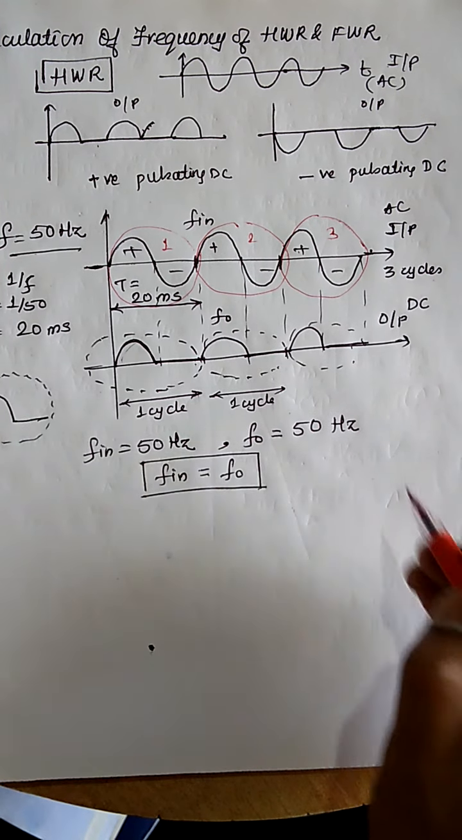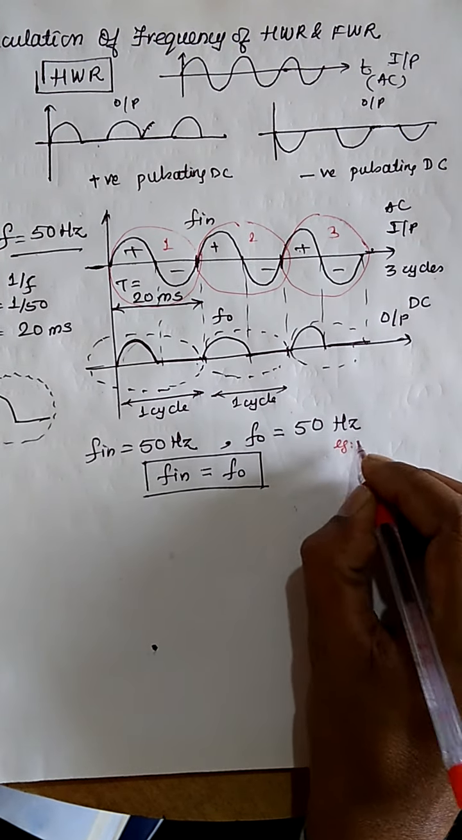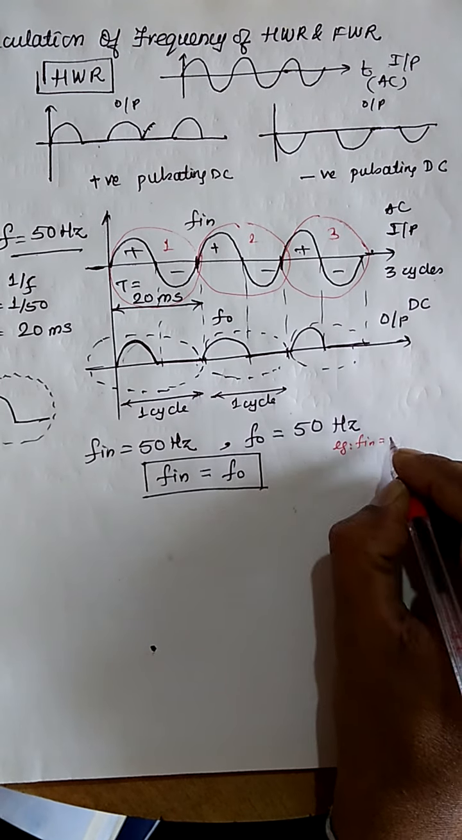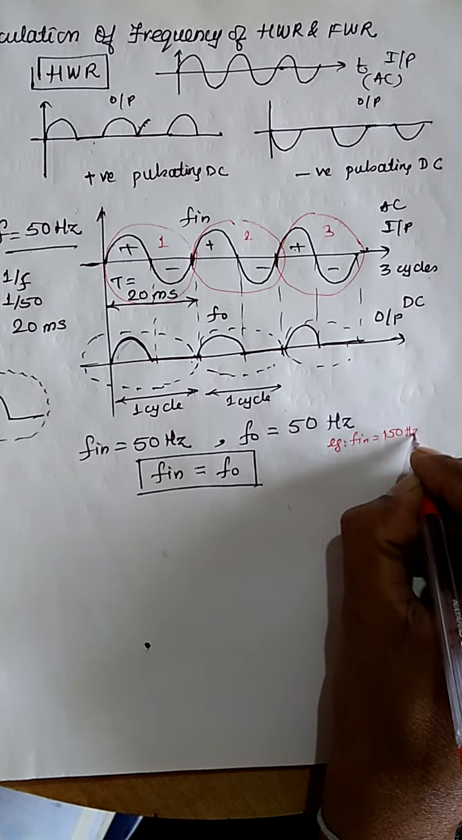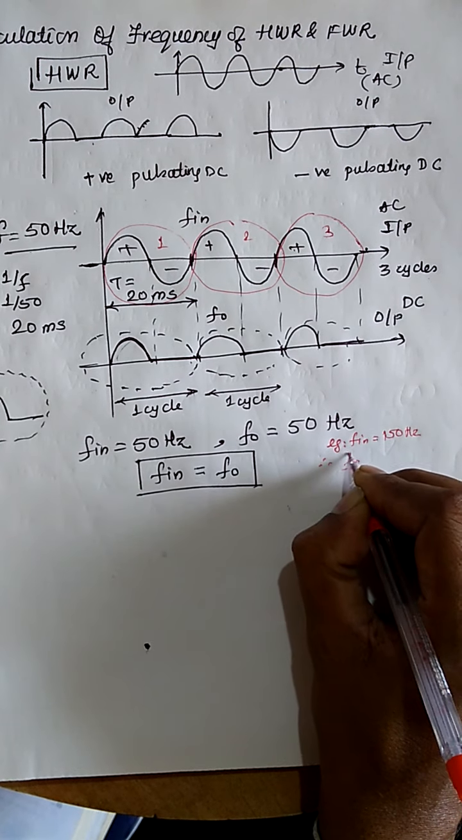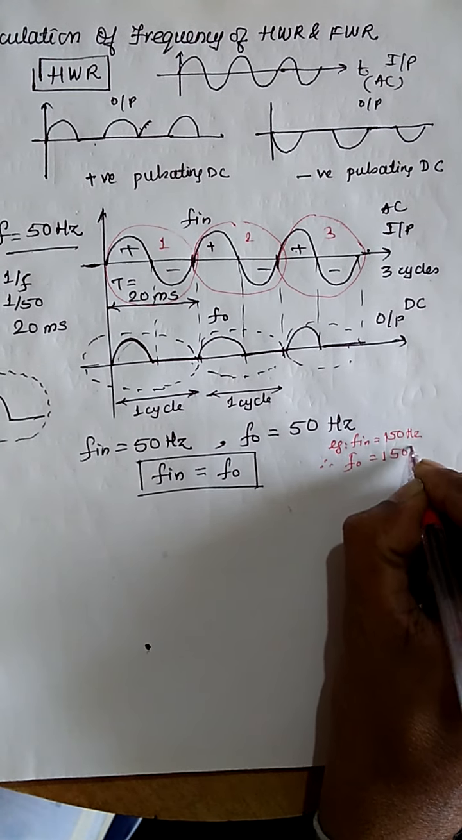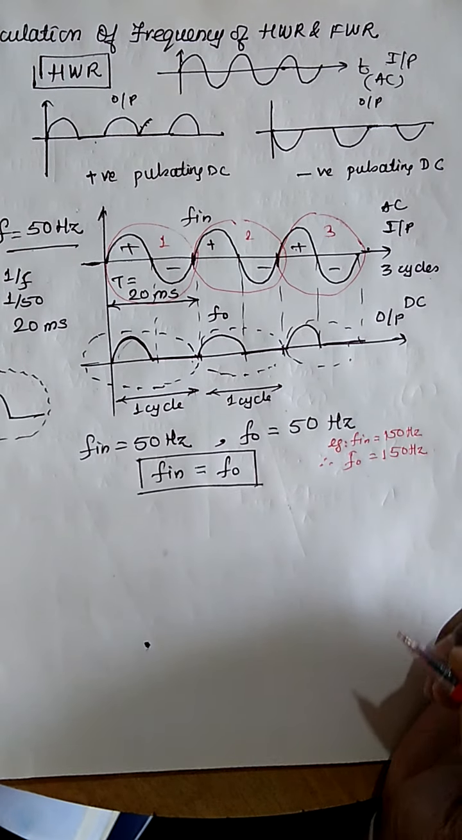Another example we will discuss. Example, if F in is equal to say 150 hertz, therefore F O is also equal to 150 hertz.